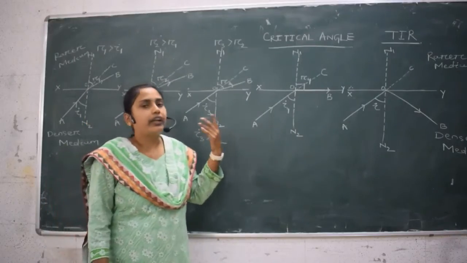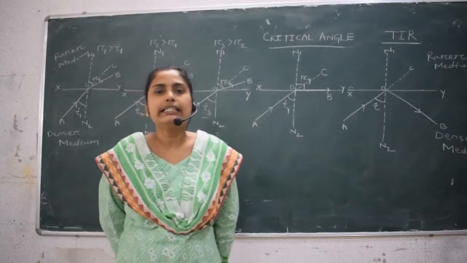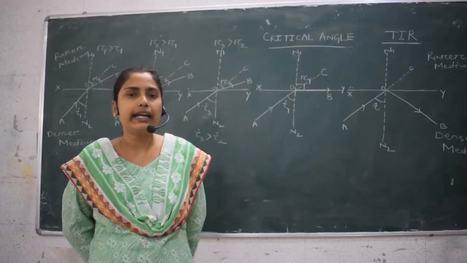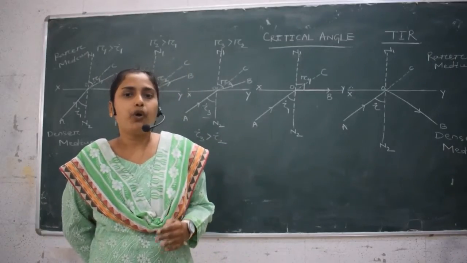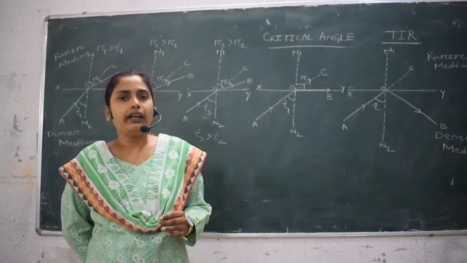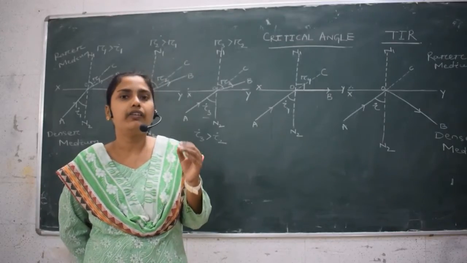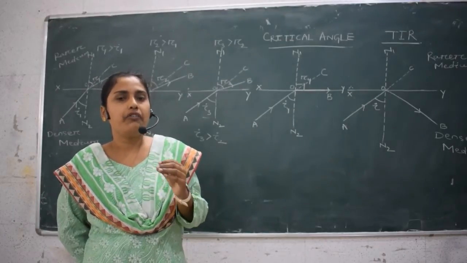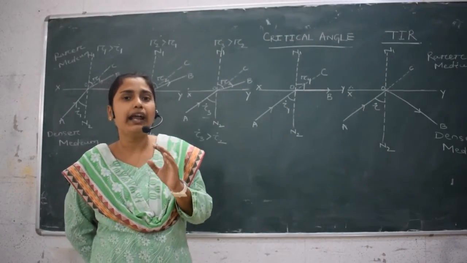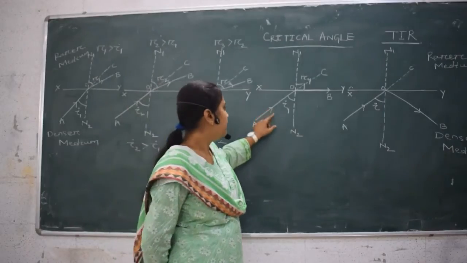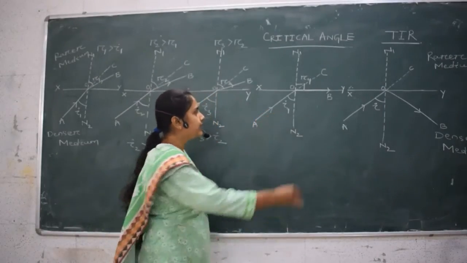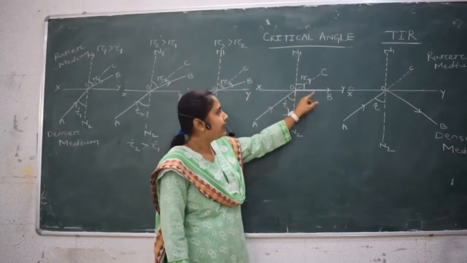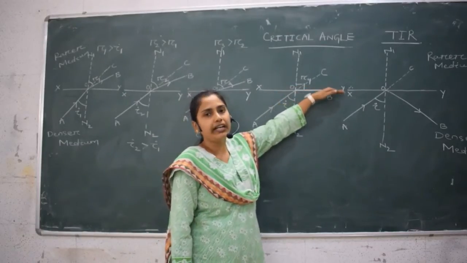So if we continue to increase the angle of incidence in the denser medium, the refracted ray bends more and more away from the normal, and the angle of refraction goes on increasing. A stage will come for a particular angle of incidence, here I4, where the refracted ray OB travels along the interface.